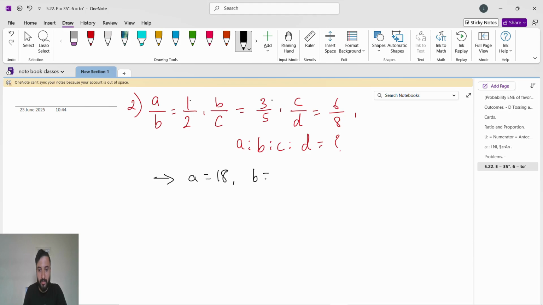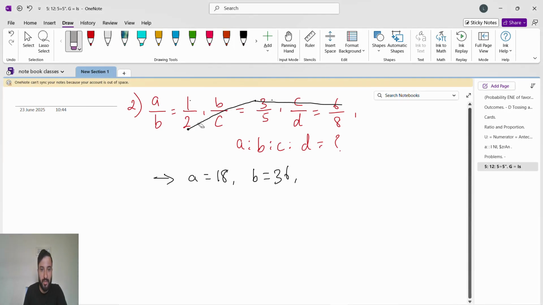Now next is B. B is where? B is in the denominator, so from B it will go to B, and then we will follow the numerator. 2 3s are 6, 6 6s are 36.